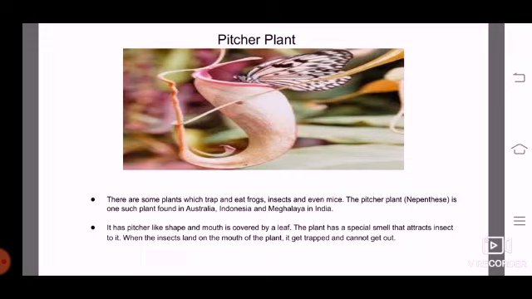It has a pitcher-like shape and the mouth is covered by a leaf. The plant has a special smell that attracts the insects. That's why the insects are attracted to it. When the insects land on the mouth of the plant, they get trapped and cannot get out.